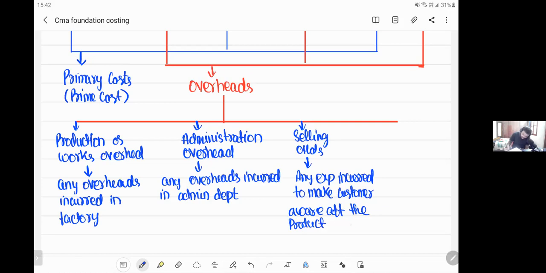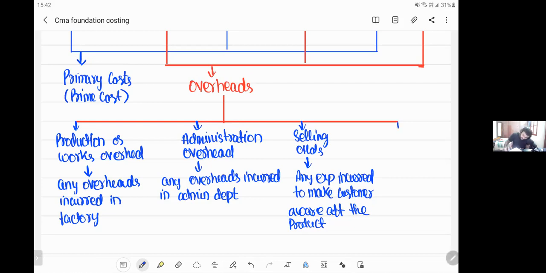Like say for example, you are giving free samples. Why will you give free samples? You will give free samples so that the customers can get aware of the product, right? That is selling overheads. You give advertisements, you do marketing. All these are selling overheads. Why do you do these things, my dear friends? Because customers should know about your product. That's the reason you do all these things.